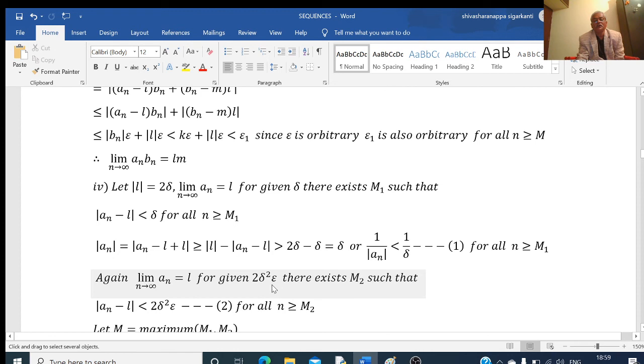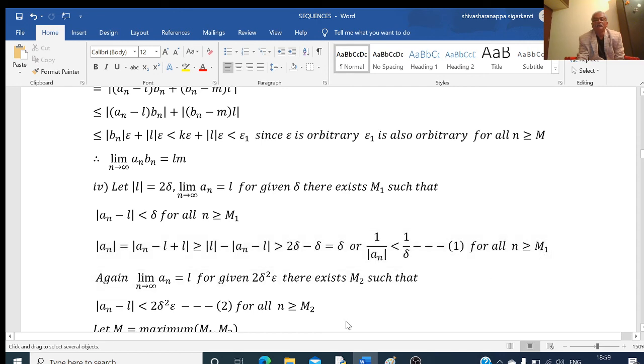Given 2 delta square epsilon, there exists some m2 such that mod of an minus L is less than this. This is true for all n greater than or equal to m2. So that is, mod of an minus L less than 2 delta square epsilon, true for all n greater than or equal to m2. I will take this as m2.